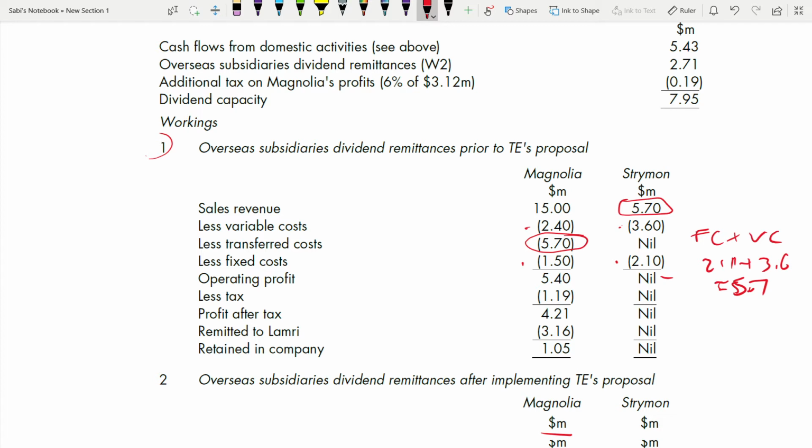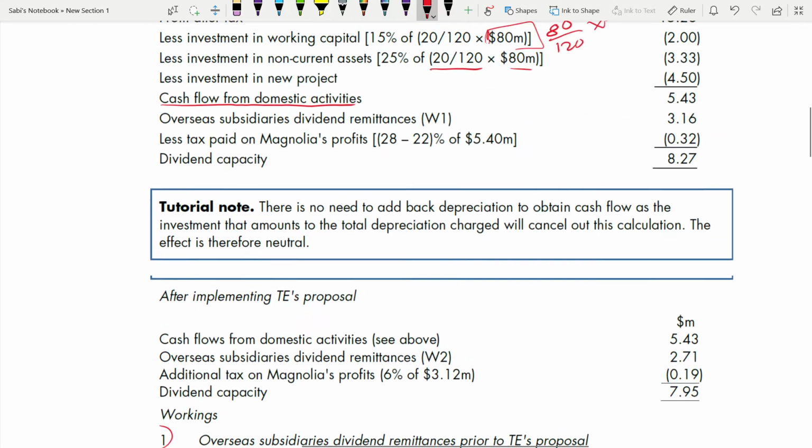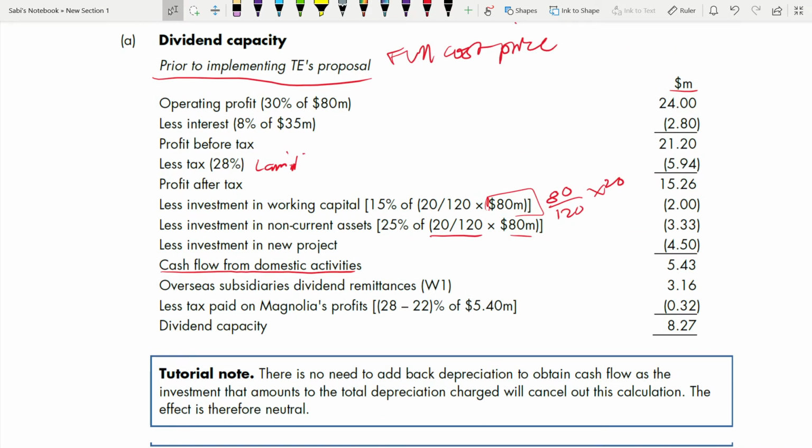But when you come to Magnolia, you have an operating profit. On that you have to take tax. How many percent? 28%. And on that you get 4.21, and 75% of this 4.21 is your dividend, which is going to be remitted. So the retained is 1.05, and this much, 3.16, is going to be remitted to Lamri. That 3.16 is here in working one.